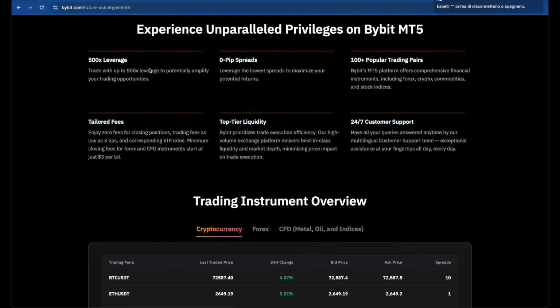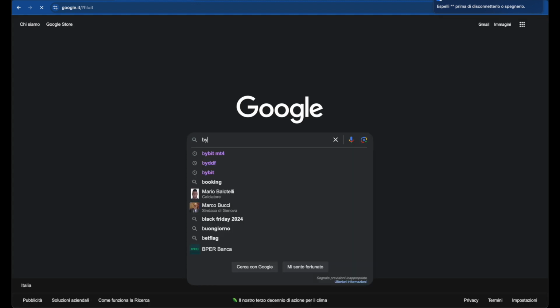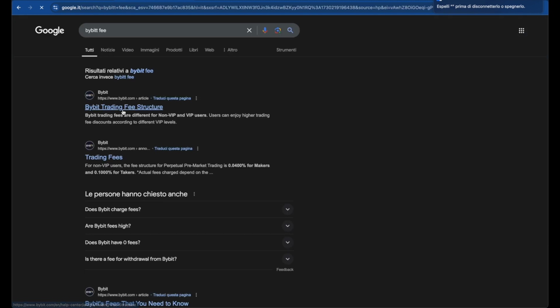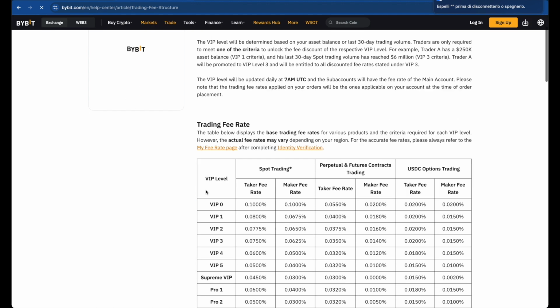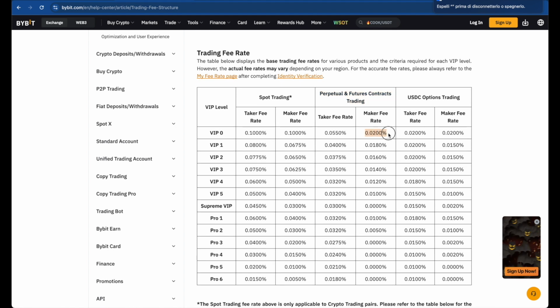If we are a VIP user, we can go into the BYBIT fee page in order to see how much fee we have to pay. And you can see right here that if you are trading perpetual and futures contracts, and you are operating with a limit execution, we are paying this percentage on our trade. And if you are doing market execution, so we are buying or selling at the actual price, we will pay more fee. Of course, if we are VIP, we can reduce the amount of fee that we are paying using BYBIT. So we don't have spread.